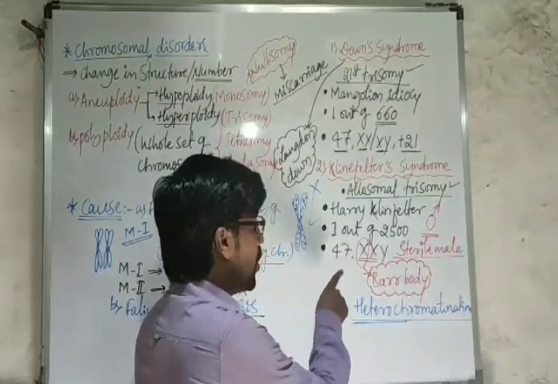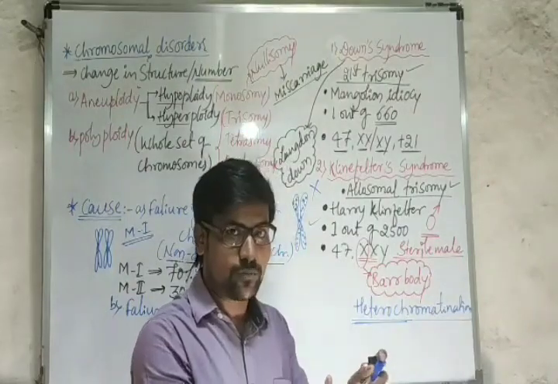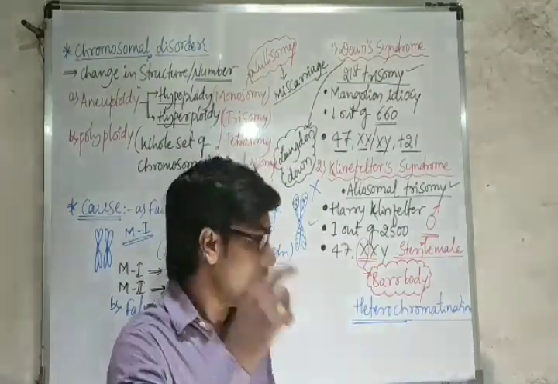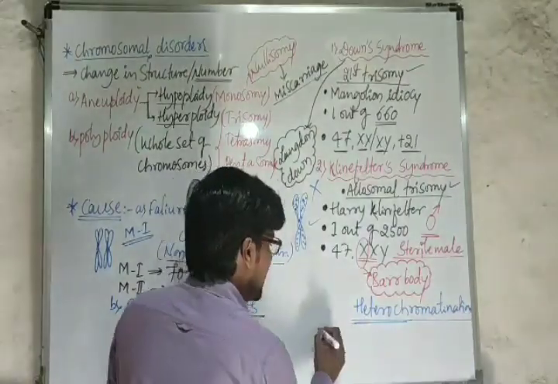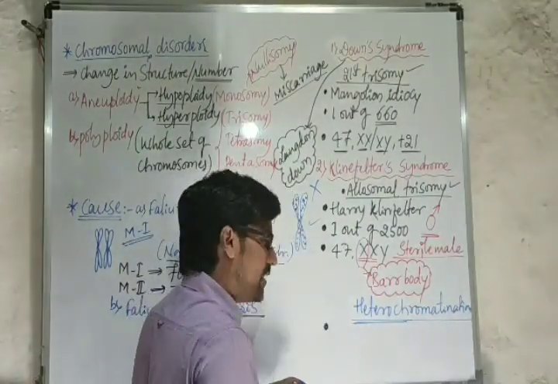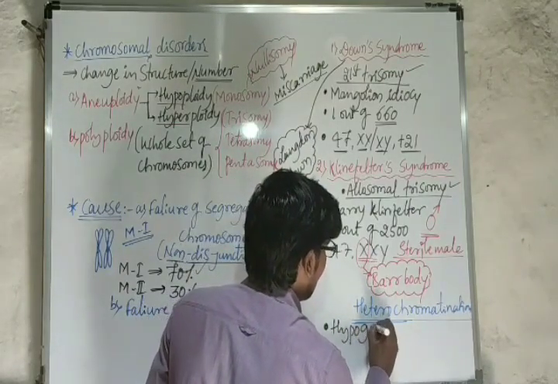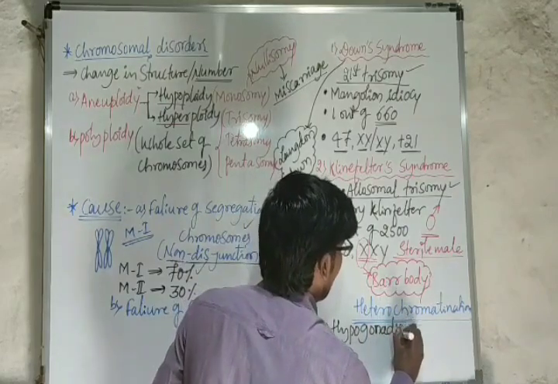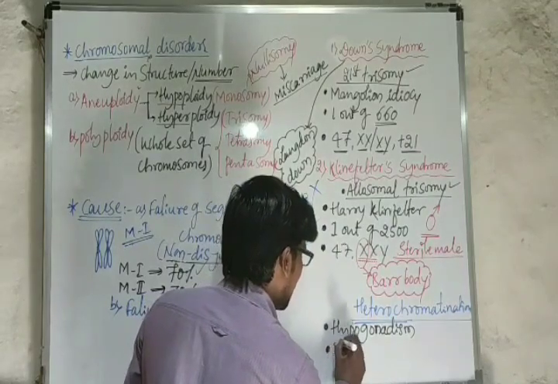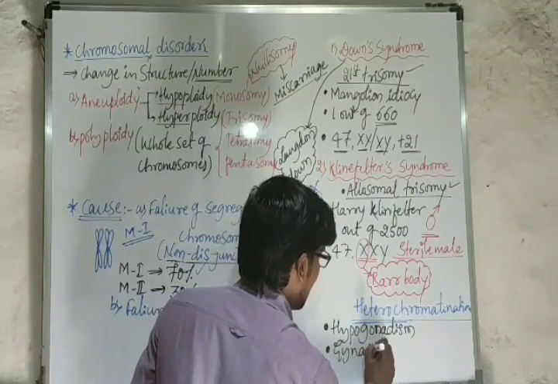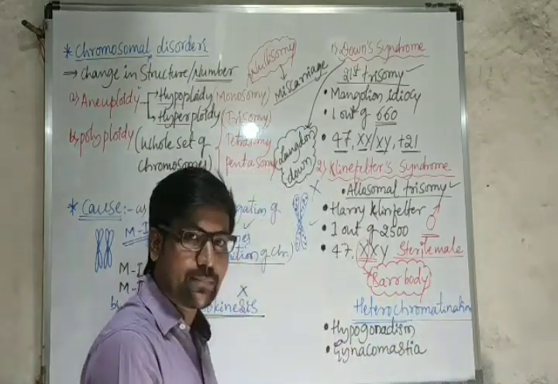But here the chromosome number is imbalanced. Because of that reason, he is a sterile male. Of course, he is male, but a sterile male. Two major symptoms we can observe here, although many symptoms are present. The first is hypogonadism, and the second is gynecomastia. Two conditions are present here.